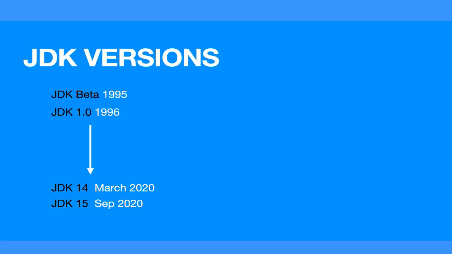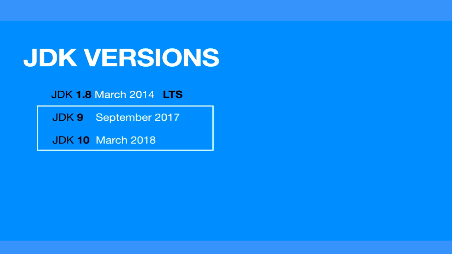Let me now take a step back and go all the way to JDK 1.8, which was released in March 2014. From JDK 1.8, since Java 9, which was released in September 2017, a new version has been released every 6 months.